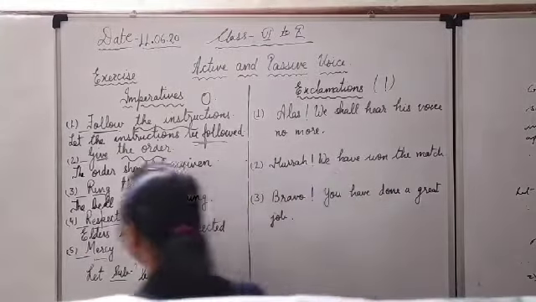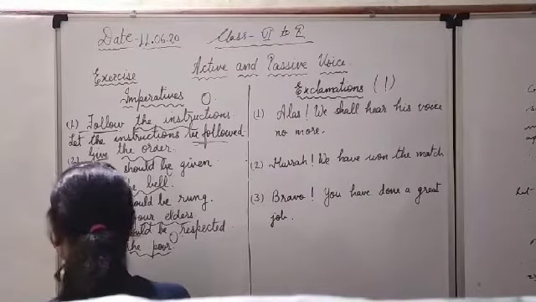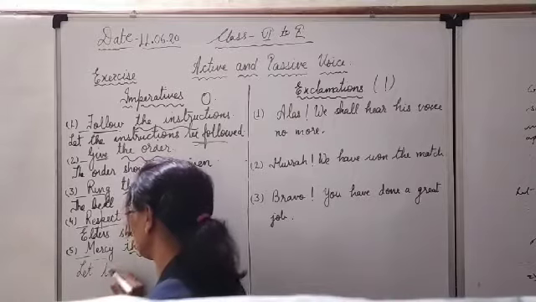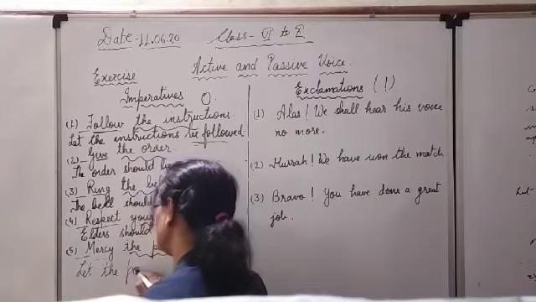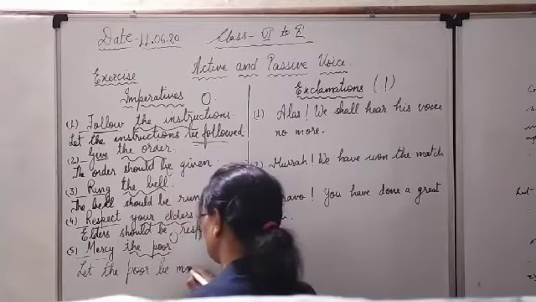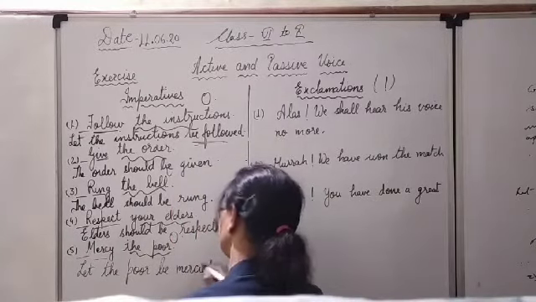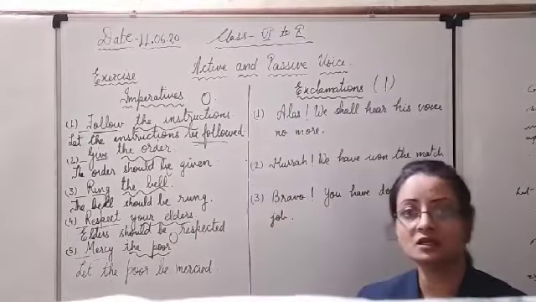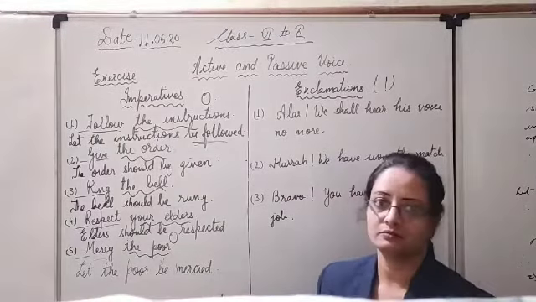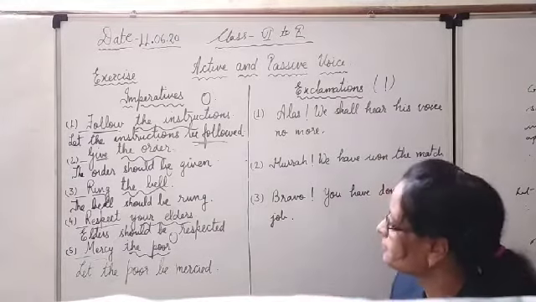Here, mercy the poor. The poor, or if you start with let, let the poor, then only be will come here, and third form of mercy: mercy, mercied, mercied. Let the poor be mercied, or the poor should be mercied. Both the patterns are there.